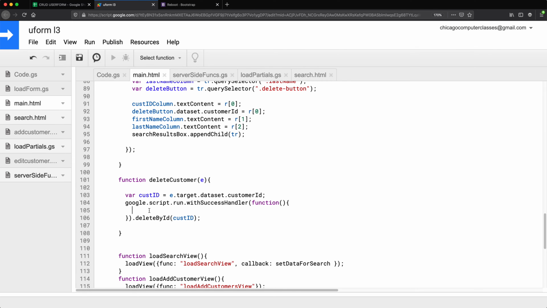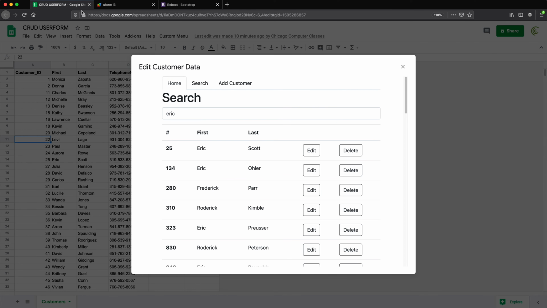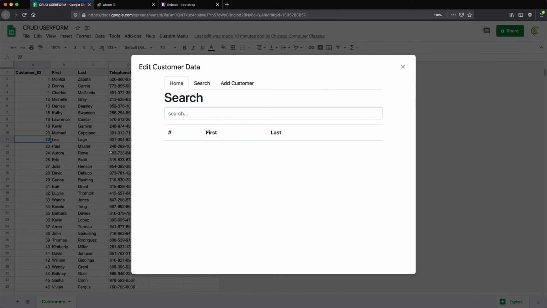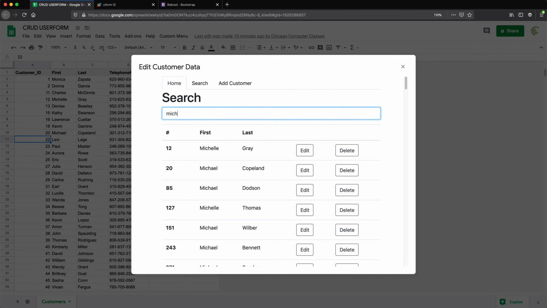But for the time being, let's test what we have and see if this works. So I'm going to save this, go back and reload. Let's try to search somebody we can see in the background. Let's do Michael here. Number 20, see, line 10. I'm going to click on this delete button. Let's see what happens.